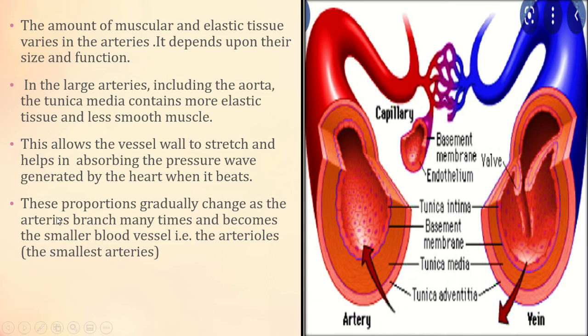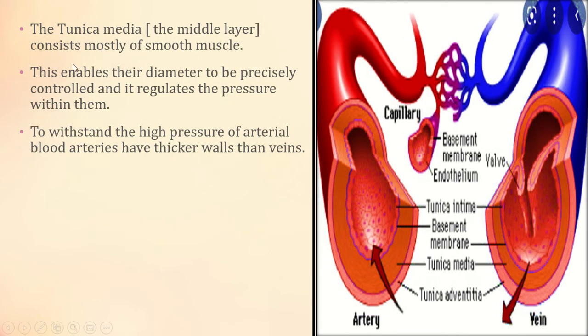This proportion gradually changes as the arteries branch many times and become small blood vessels, that is the arterioles, the smallest arteries. The amount of smooth muscle and elastic fiber decreases as the arteries become thinner. In the arterioles, the tunica media, the middle layer, consists mostly of smooth muscle. This enables their diameter to be precisely controlled and it regulates the pressure within them. So the diameter of these arteries is controlled by the middle layer, which consists of the smooth muscle.